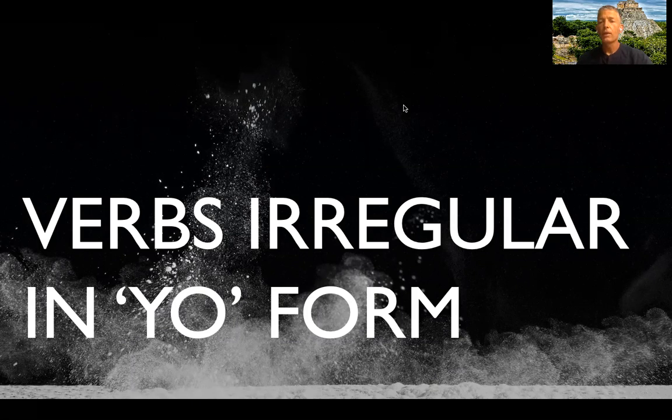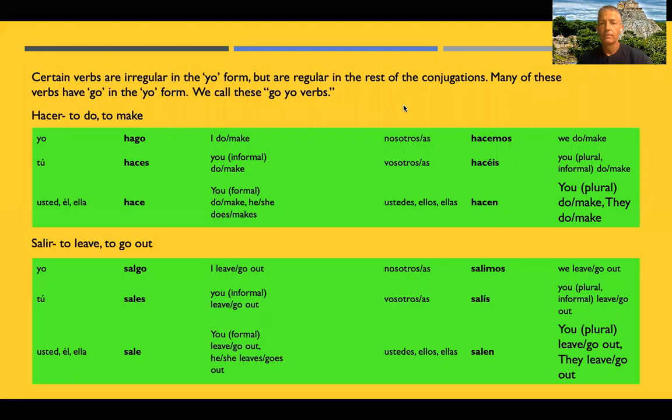These are verbs that are irregular in the yo form. Certain verbs are irregular in the yo form, but are regular for the rest of their conjugations. Many of these verbs have go in the yo form. We call these go-yo verbs. You've already learned a few in previous lessons: the verbs tener and venir, tengo and vengo. Now we're going to learn others.